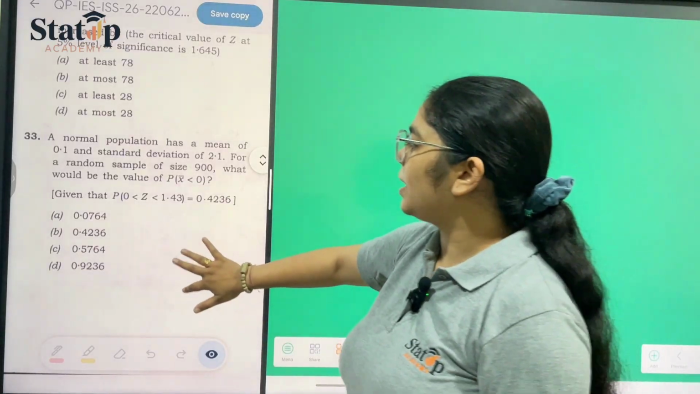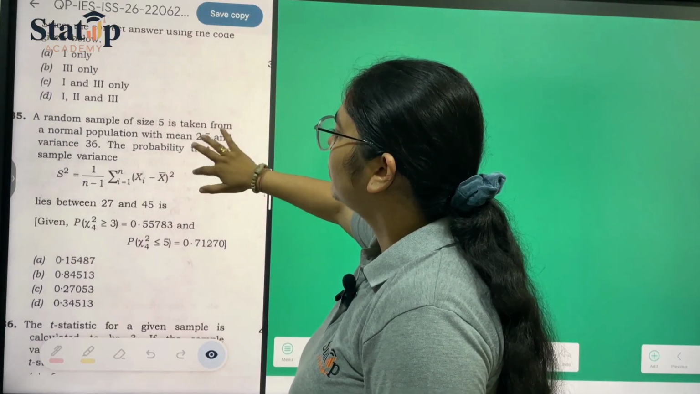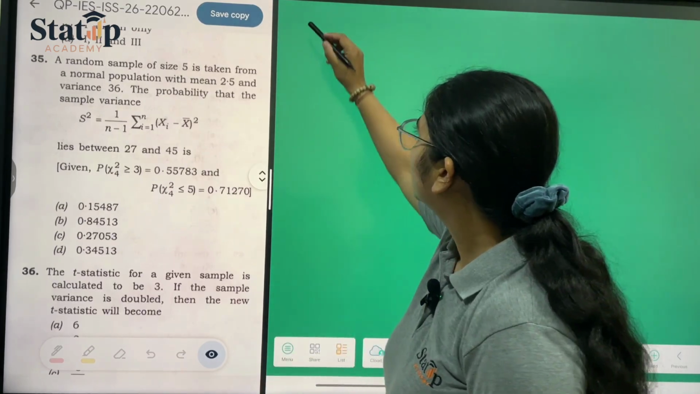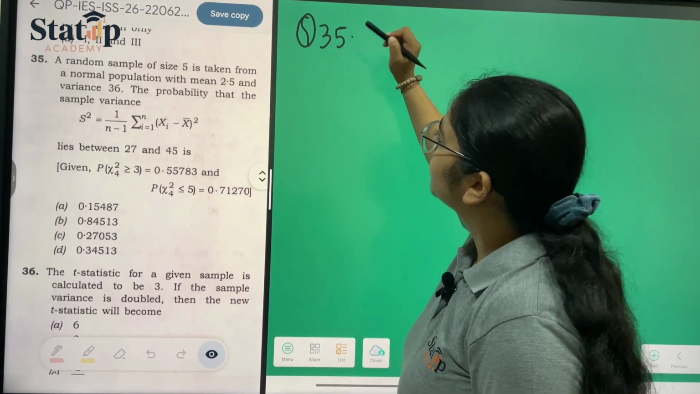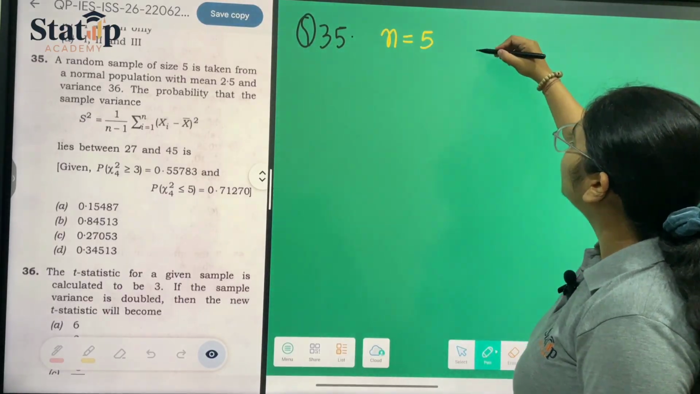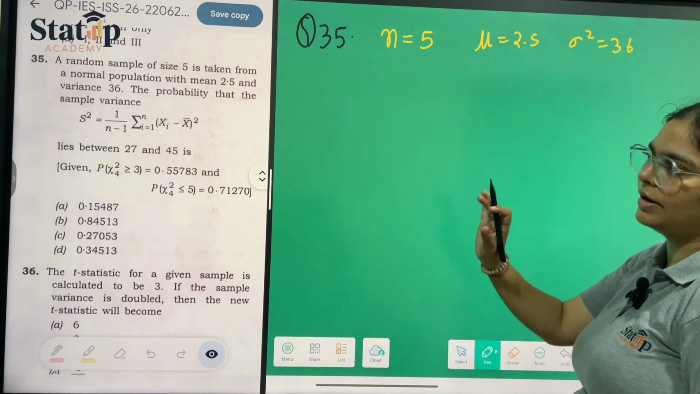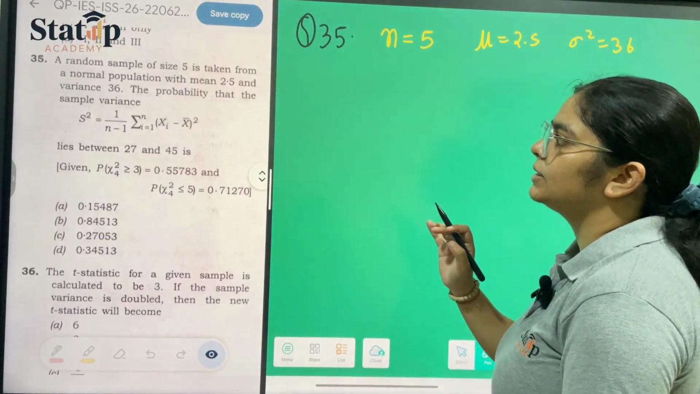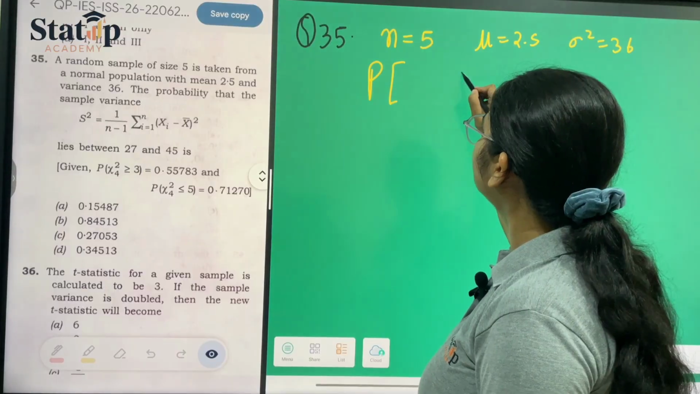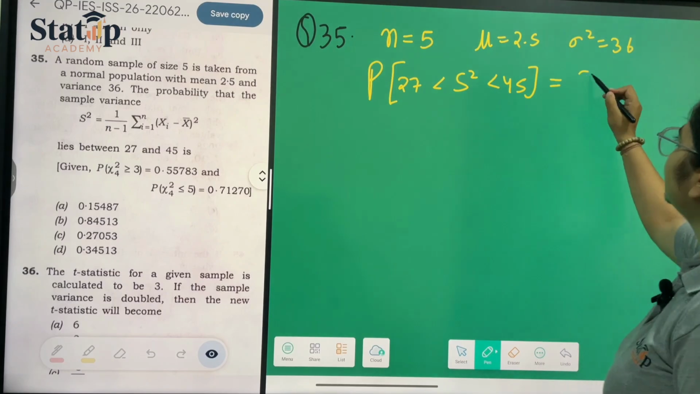Now moving towards another part of question number 2. Let us see which part. Let us consider question number 35. In question number 35, we have been given a normal population with sample size 5, mean 2.5 and variance equal to 36. We have to calculate the probability that the sample variance lies between 27 and 45. This is the question that they have asked.